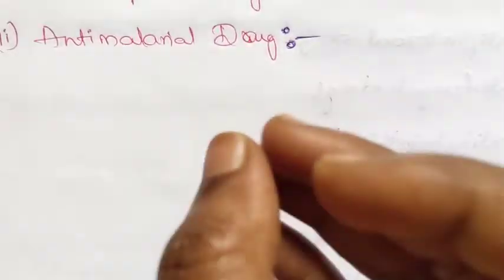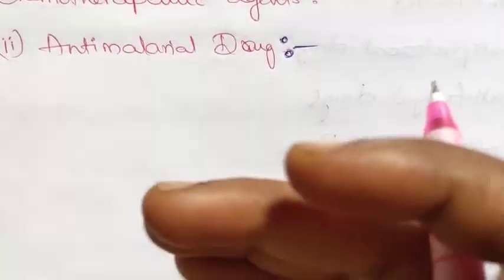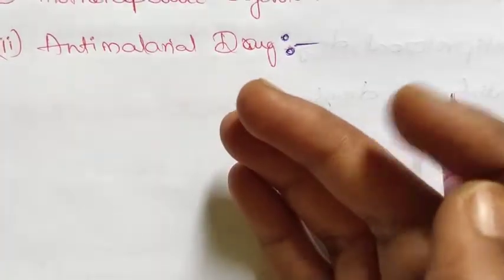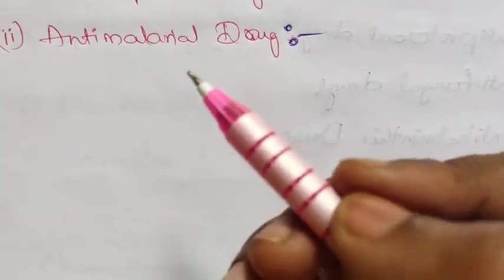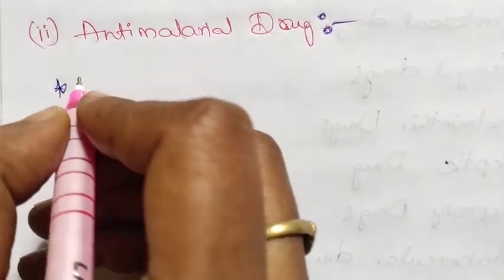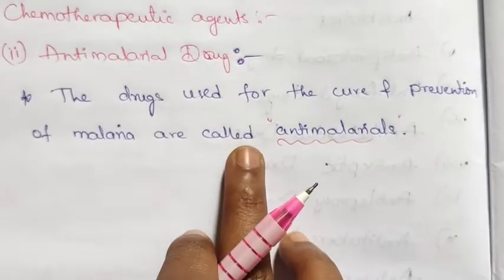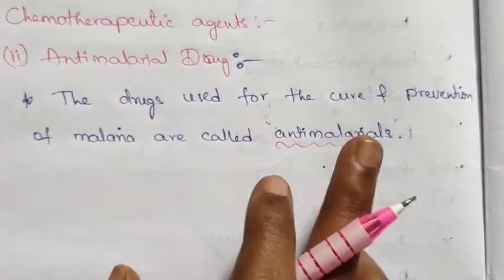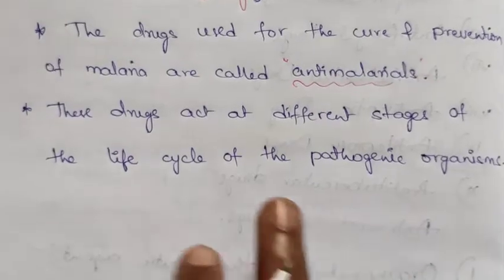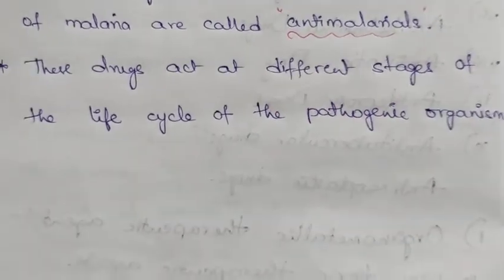Why we are using these drugs: this drug can act at different stages of the life cycle of the pathogenic organisms, meaning it will kill the pathogenic organism within its life cycle. The drugs used for the cure and prevention of malaria are called anti-malarials, and these anti-malarial drugs will destroy the pathogenic organisms.